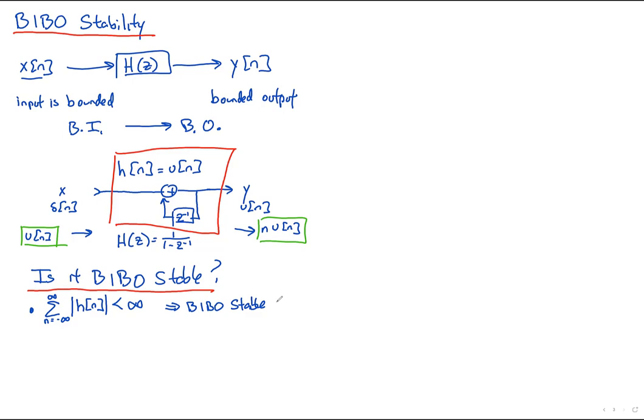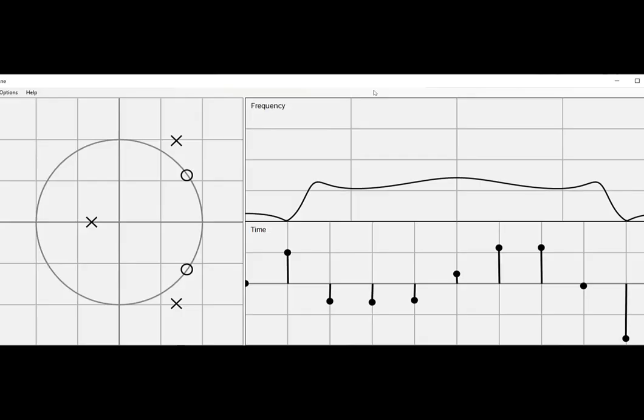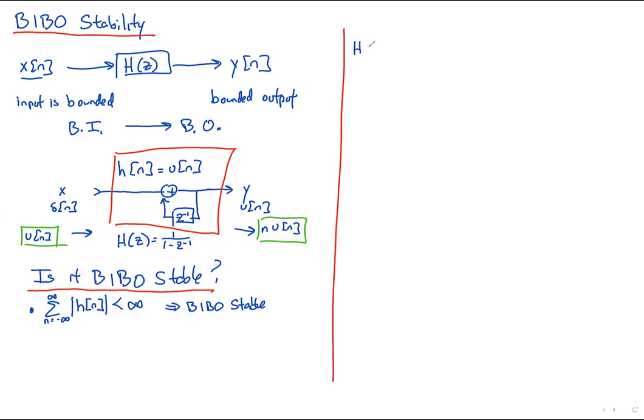And there's another way to tell if it's BIBO stable or not. And that's to take a look at this demonstration that I wrote. Every single pole corresponds to a power series in the output. When we draw our H(z), no matter what our numerator is, there's our first pole, and there's our second pole, and so on.